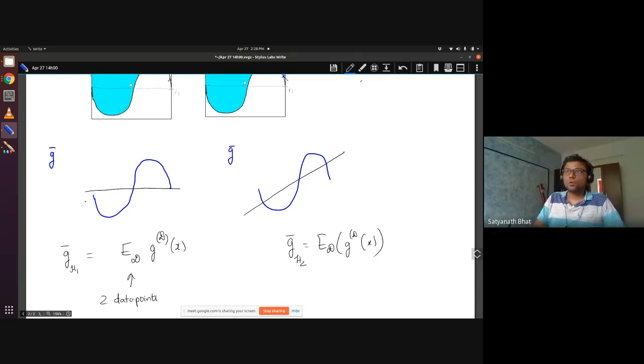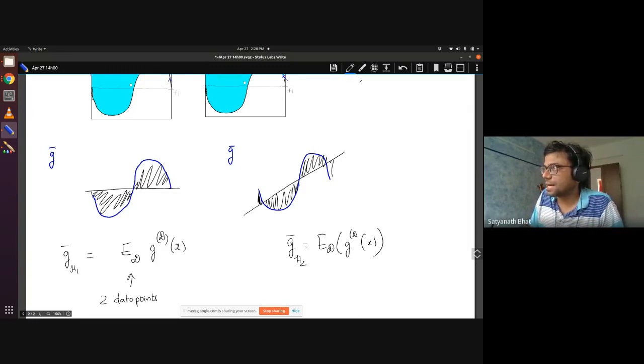Okay, so if you look at the errors that are made by G bar, this error is quite significant compared to these errors. These errors are not much. Okay, so that is understandable, right? Because for the H2 bag, since our linear class is a little bit richer class, it is able to reduce the error; the average hypothesis does better. This region that is shaded is lesser in the average hypothesis in comparison to the constant hypothesis.